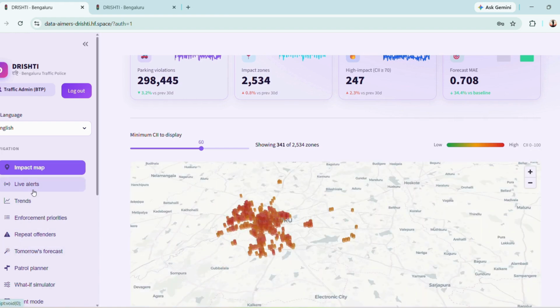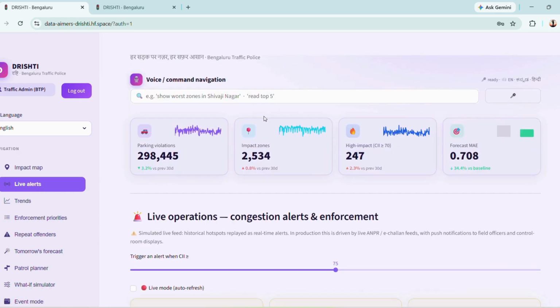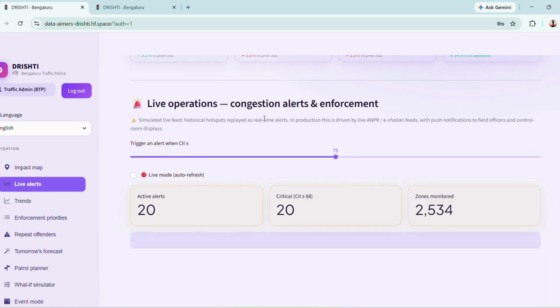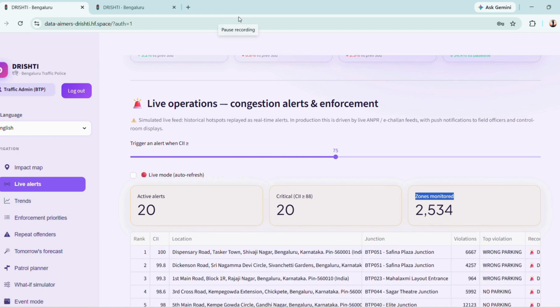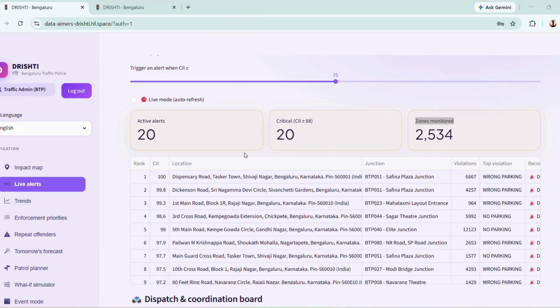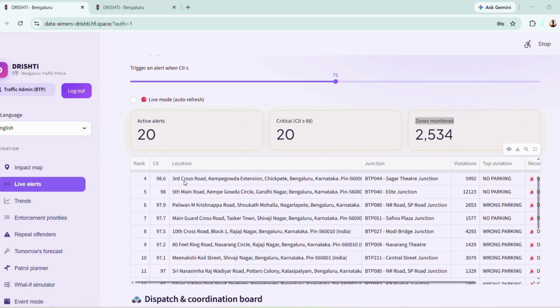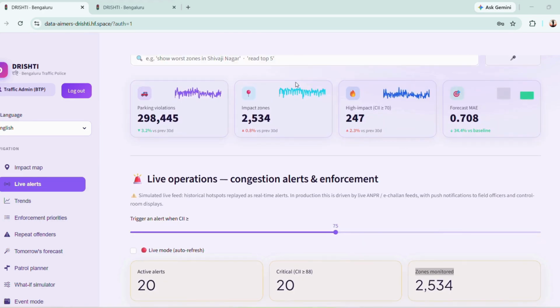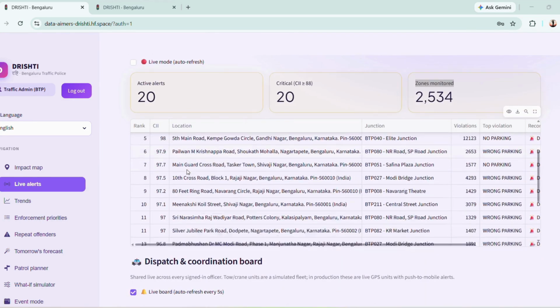Coming to the next item in our navigation bar, we have live alerts. What is this live alert? Live alerts give us 3 metrics: active alerts, critical, and zones monitored. This shows the highest ranks, suppose the top 20, because we have set the number of ranks as 20.